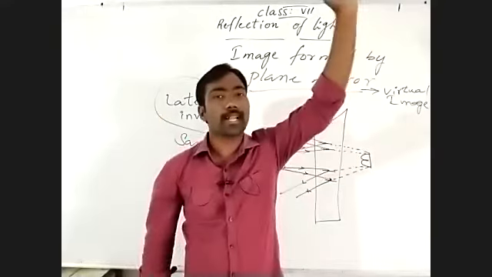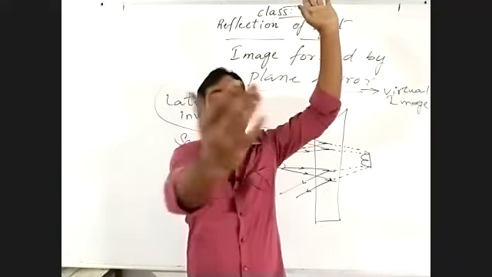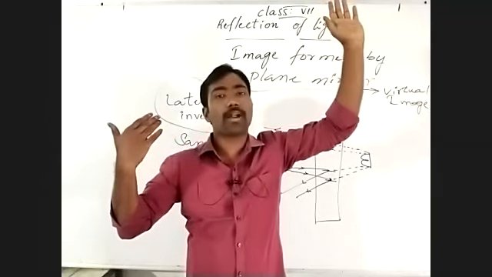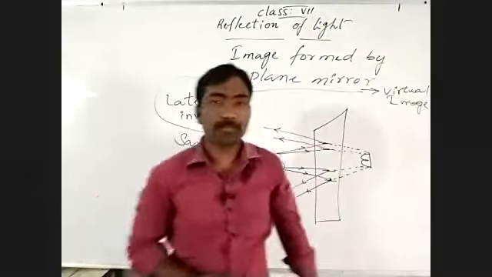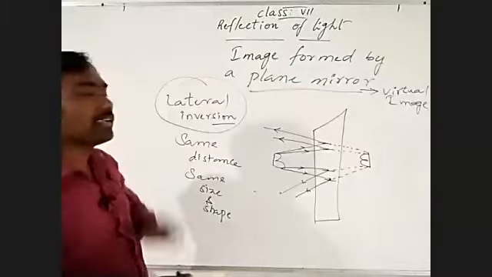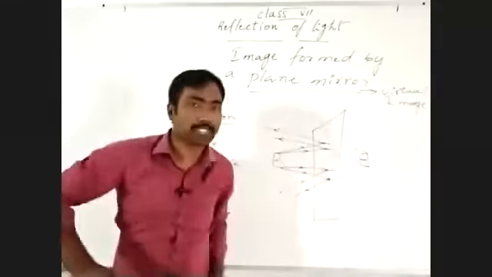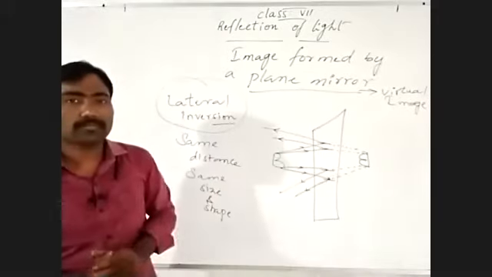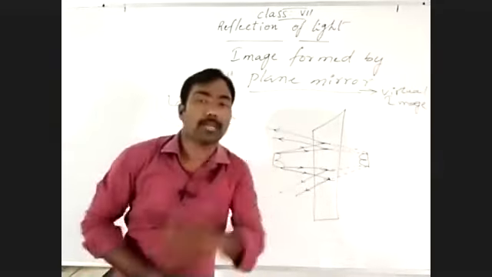When the left hand is raised, what happens? The light rays come from this side and bounce back to this side. By that, the left hand appears as the right from the mirror. So that is lateral inversion, used to identify the image formed by the plane mirror. It's clear? Understand? Then one more thing we have to talk about: angle of vision.